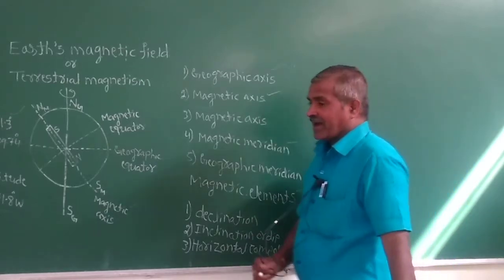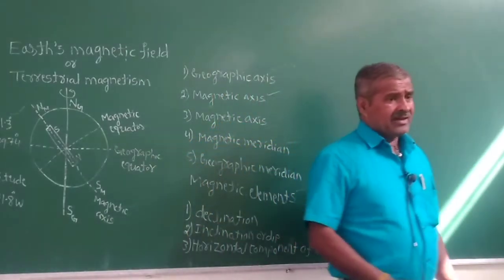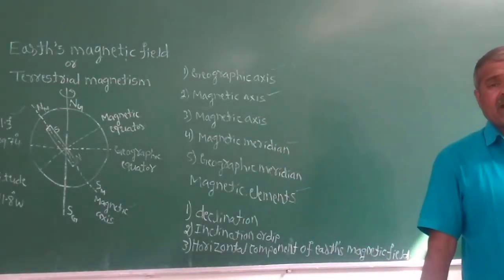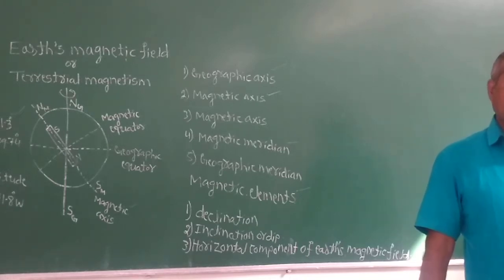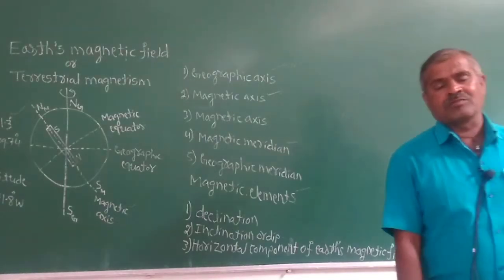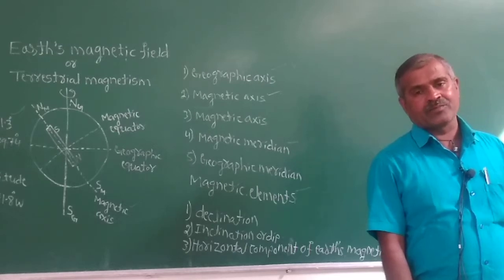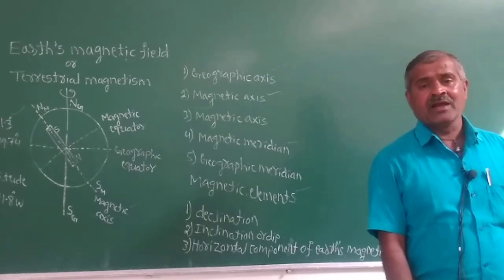The magnetic elements are the quantities which can describe the magnitude and direction of the magnetic field of the Earth. Such quantities are called the magnetic elements.